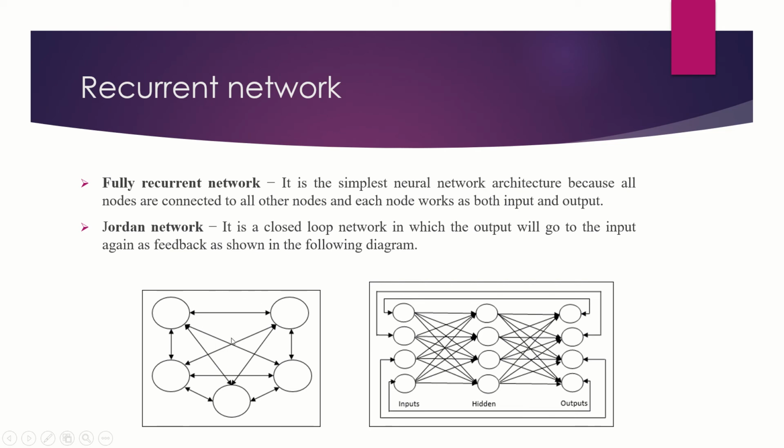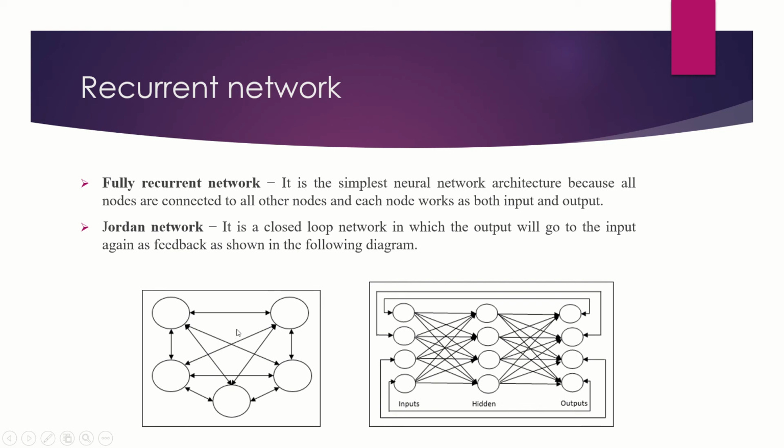Here you can see, as the fully recurrent means every node in the network has the feedback loop also. So every node is acting as both input and output. You can see over here, it can give some output, and it can also take the input. So each node is acting as both input and output.